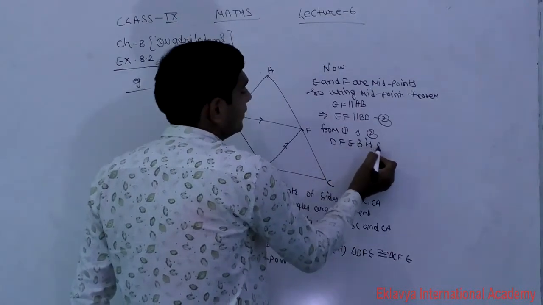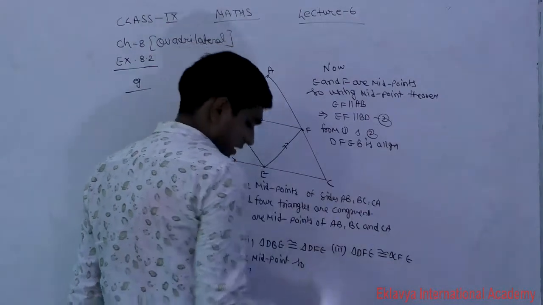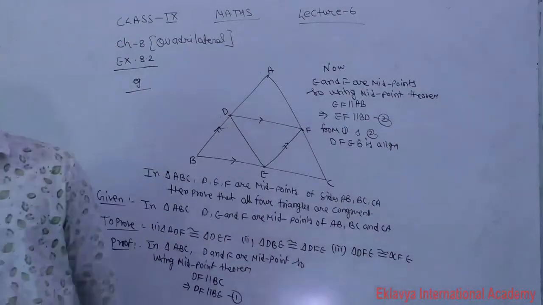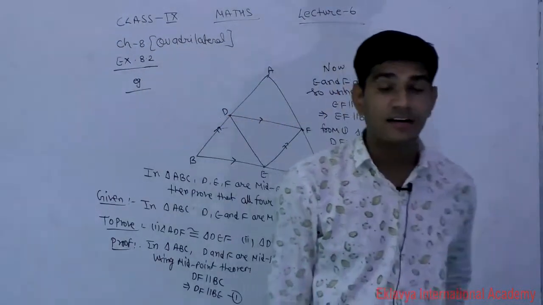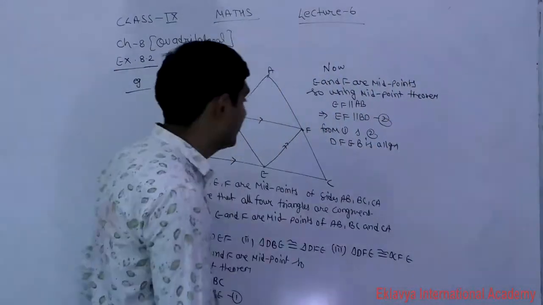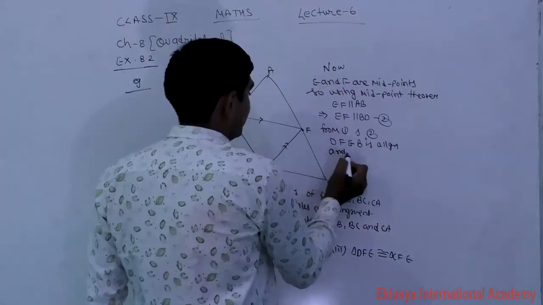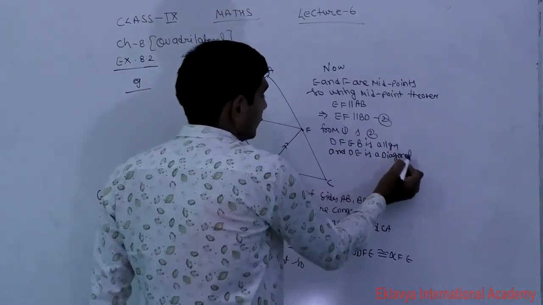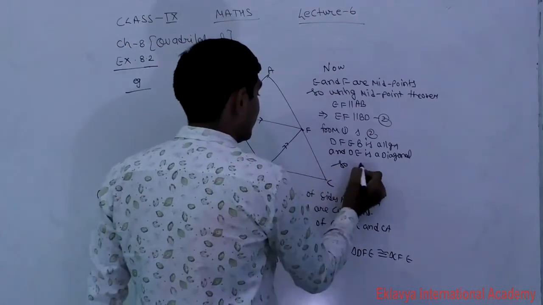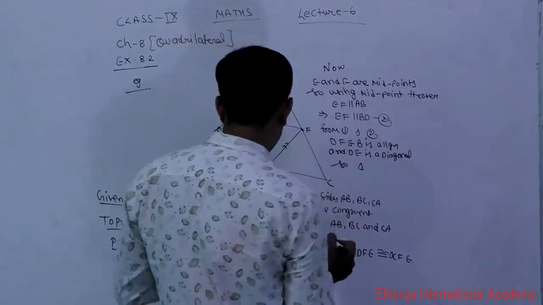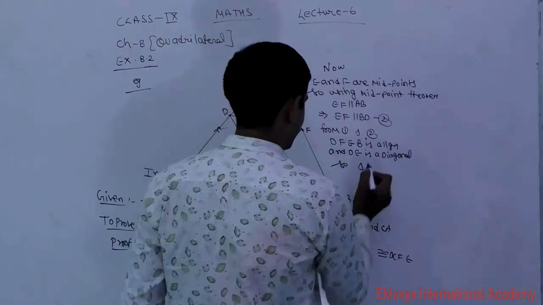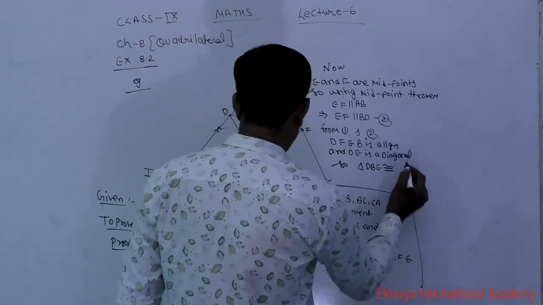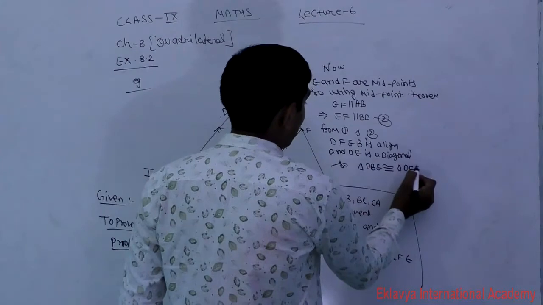From first and second, DFEB is a parallelogram, and we know that if in a parallelogram we draw a diagonal, then that diagonal divides the parallelogram into two congruent triangles, and DE is a diagonal, so triangle DBE is congruent with triangle DFE. What was the second thing to prove? See, triangle DBE is congruent with triangle DFE.